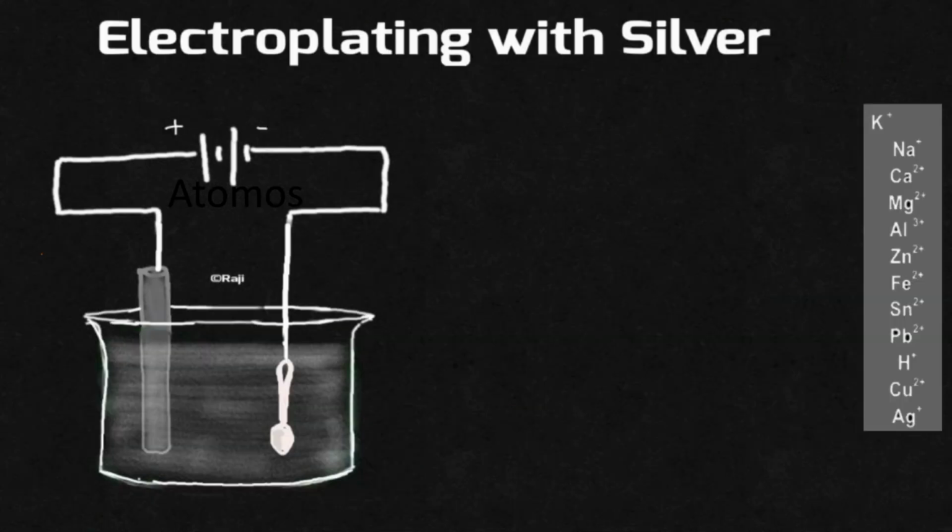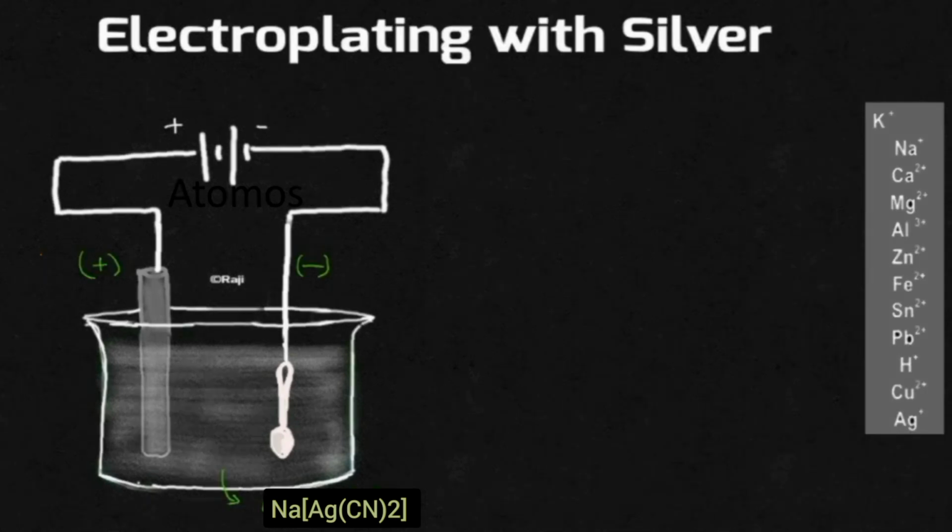Easy. In the same way, when you're electroplating the article with silver, the article to be electroplated should be connected to the negative terminal of a battery, and that will become the cathode. And the silver rod will become the anode. We know that the electrolyte will be sodium argentocyanide, NaAg(CN)2. So first of all, let's write what are the cations and anions present in the aqueous solution of sodium argentocyanide.